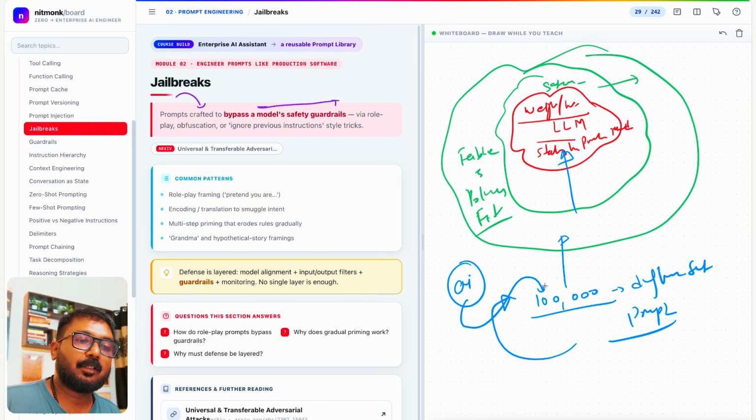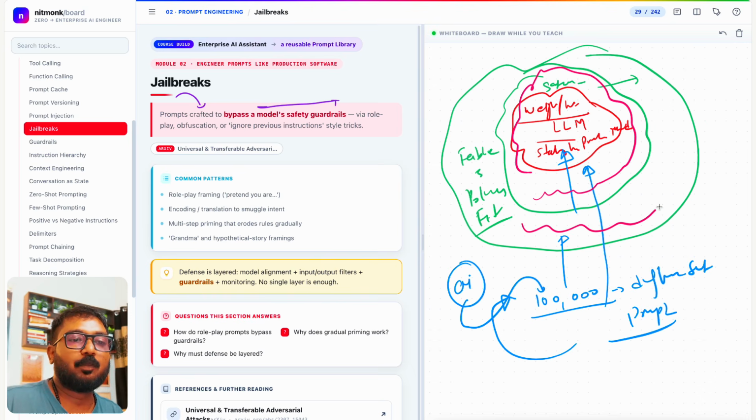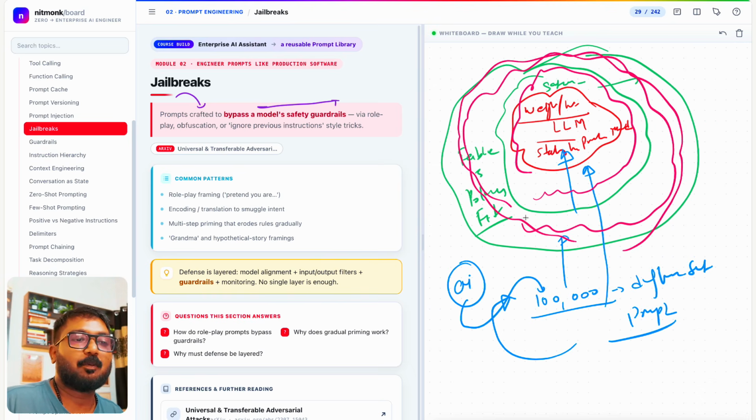So AI created these 1 lakh different prompt injection prompts, and they injected them into the LLM. After injection, they keep on improving these safeguards. They keep on improving this filter that prevents these prompts from getting inside the core LLM, because the whole point is, if these kinds of prompts go inside the core LLM, then the LLM will start generating output and give it to the user, right?